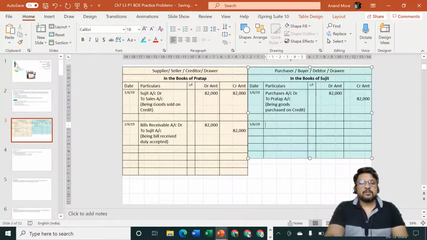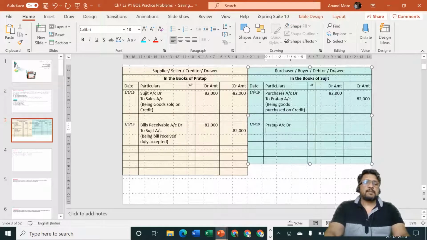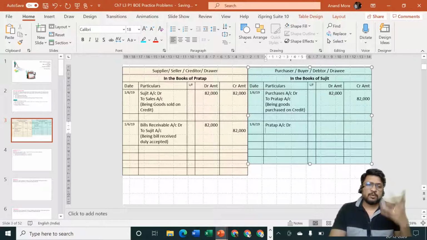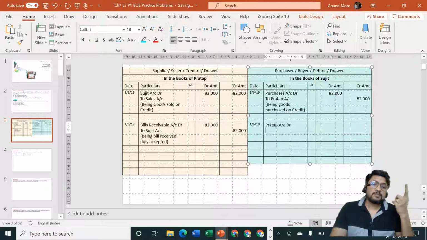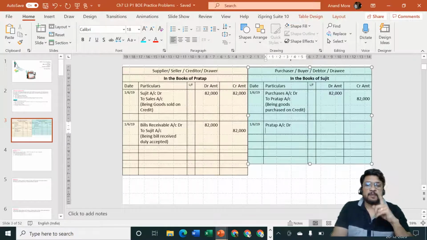2019, Sujit will specify Pratap is the receiver of something. What is that which he is receiving? Pratap is the receiver of something. Debit the receiver, Pratap account debit. But cash is not going out. Check is not going out. A bill is going out. Which bill? That is a bill of exchange, which is a written proof that we will have to pay something to Mr. Pratap, an amount of rupees 82,000 after 2 months.